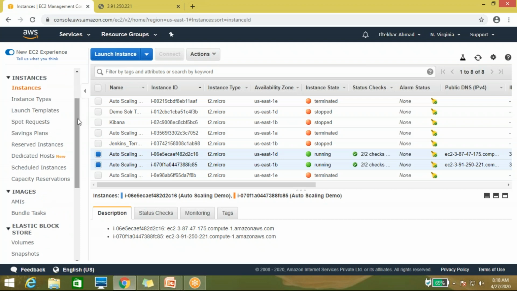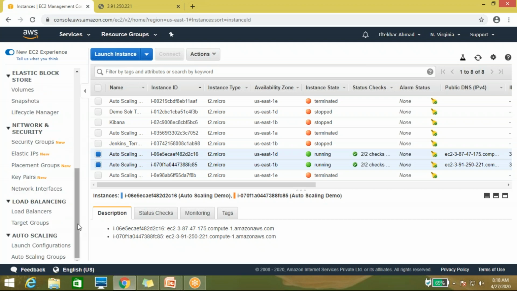You can assign an elastic IP also. Why? Because, as I already told you, we will configure load balancing and auto scaling simultaneously. We will combine both of the resources in one setup. So in that case, you will create one instance.